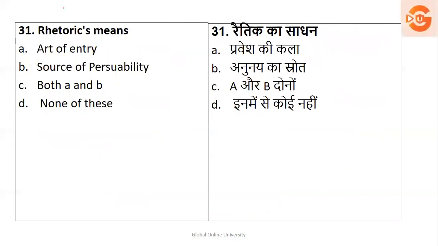Next, rhetoric means one of the effective communication to pursue someone. So is it an art of entry, source of possibility, both A and B, or none of this? So the right answer is source of pursuing. That is called rhetoric communication.